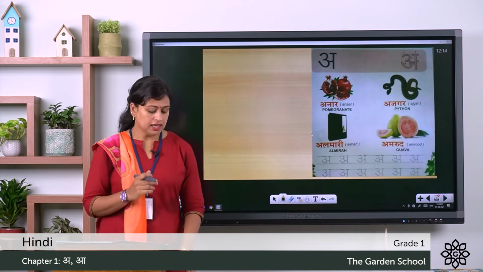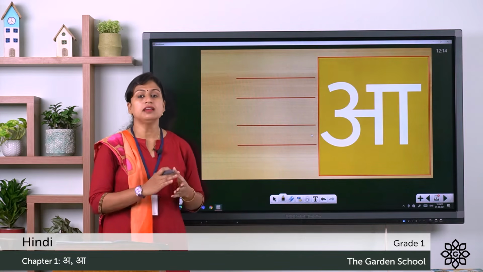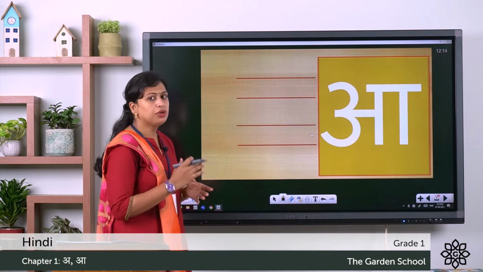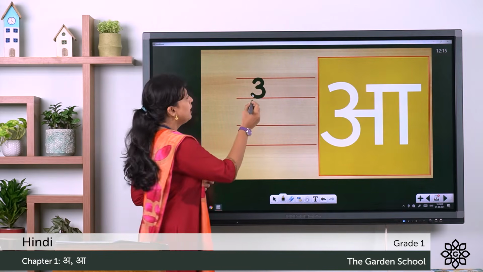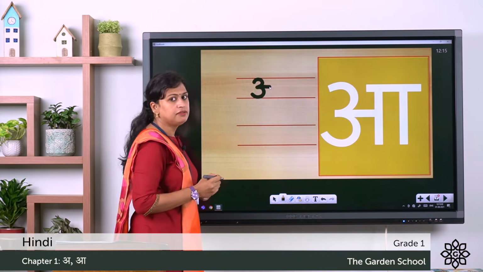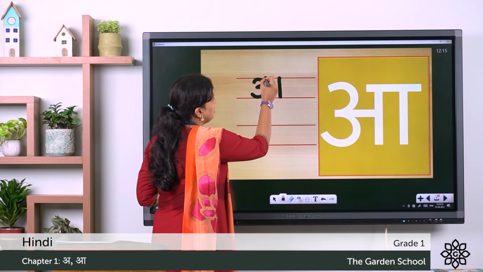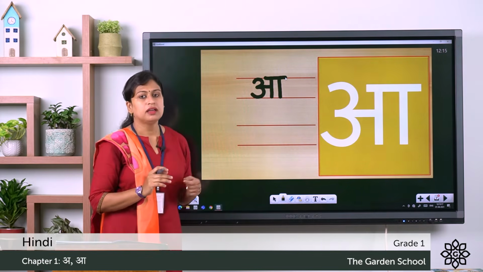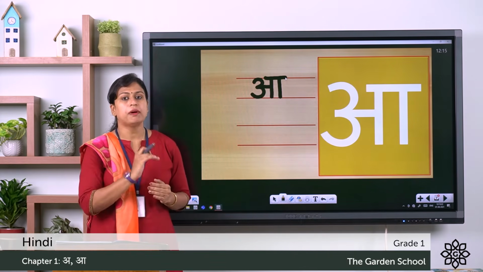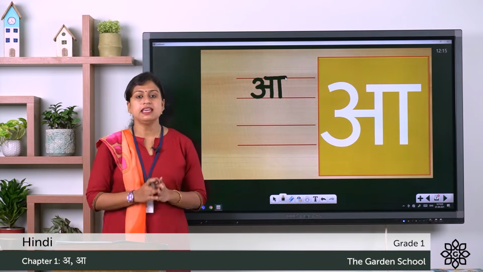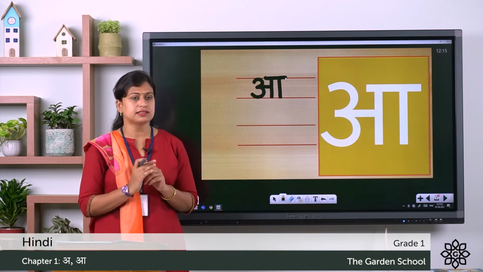Now let's discuss the second Swarakshar, and the second Swarakshar is Aa. So it has a longer sound. Now I'll show you how to write it. First you have to write 3, then a short sleeping line, standing line, again one standing line, and on the top short sleeping line. Here also you should note that this sleeping line does not touch the top part of the letter. So this is the second Swarakshar, and we say Aa, which has a longer sound.